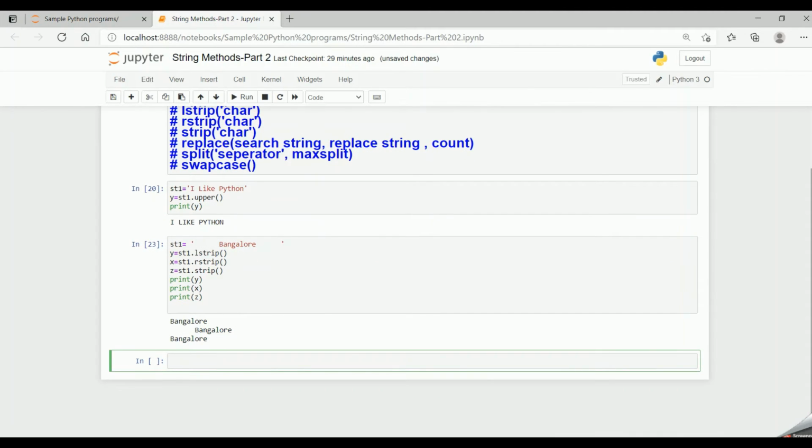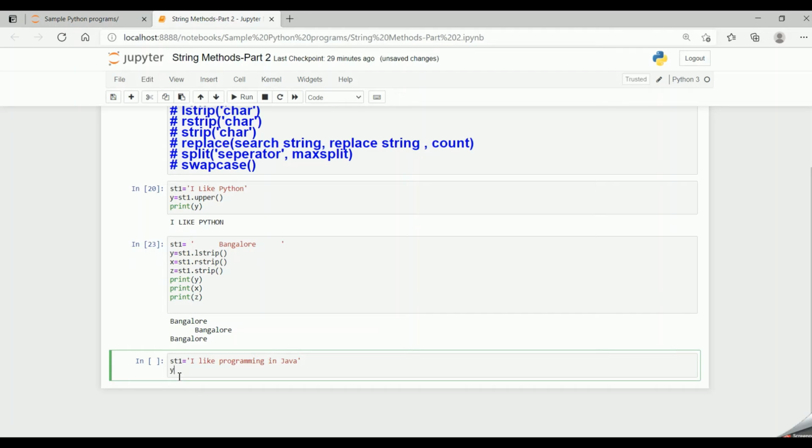Now let's move on to the replace function. Suppose my st1 string is equal to I like programming in Java. So this is the string in my st1. Now I want to replace my Java with Python. So this can be done with the help of the replace built-in function.